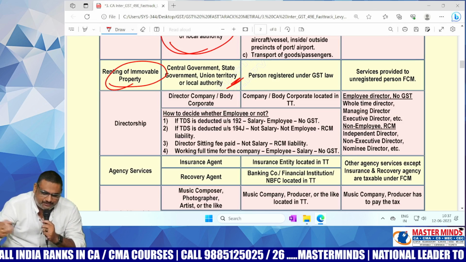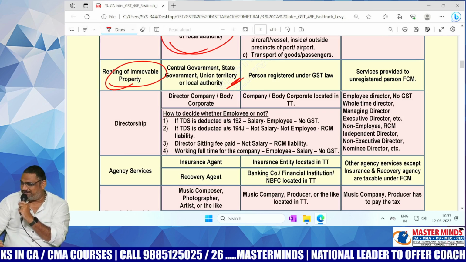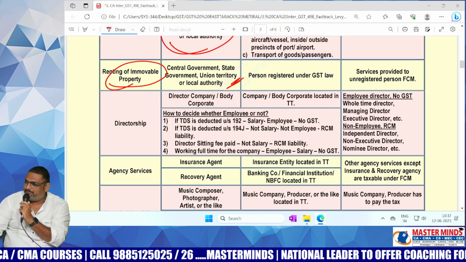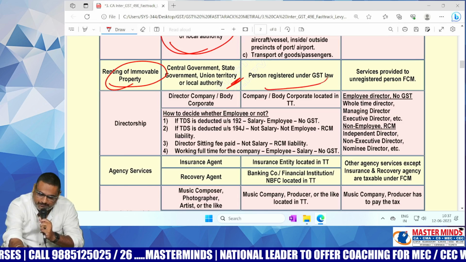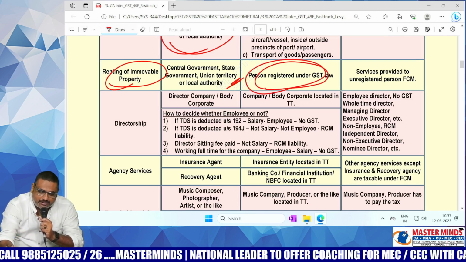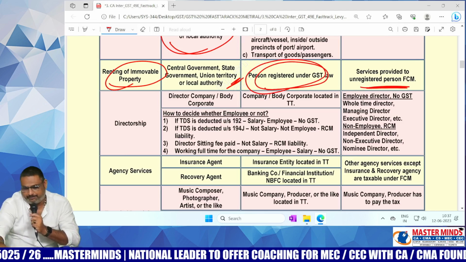Okay, fine. So with respect to the renting of immovable property, who can be the supplier? Government. Like Guntur Mirchiad, shops will be given to registered persons. If at all the recipient is a registered person, then only RCM is applicable. In the rest of the cases, FCM will be applicable.